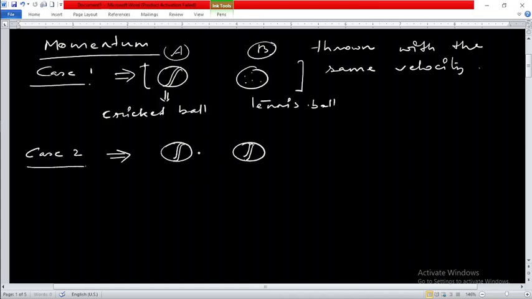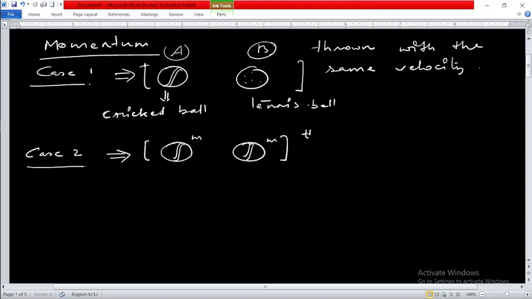Say this ball has mass m, then this is also having mass m. Both of the balls in this case have the same masses, but they are thrown with different velocities. In the second case, what is happening is that they are thrown with different velocities.